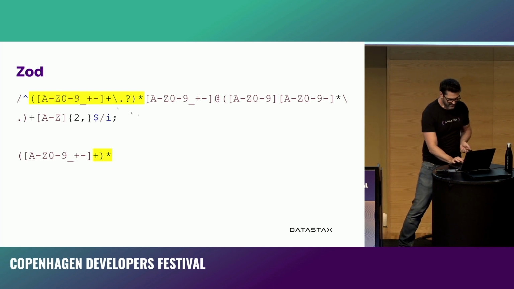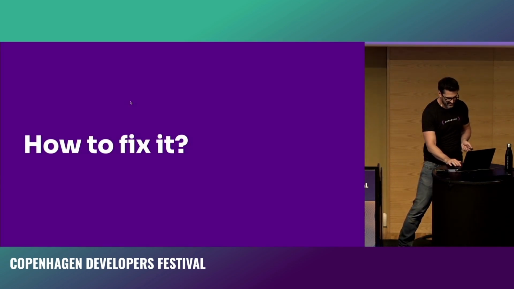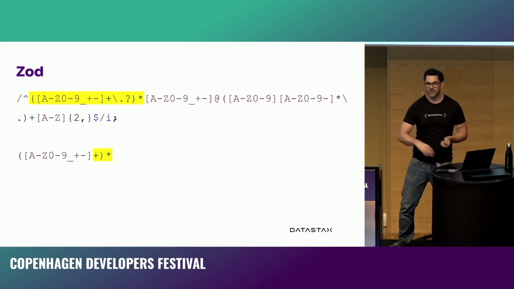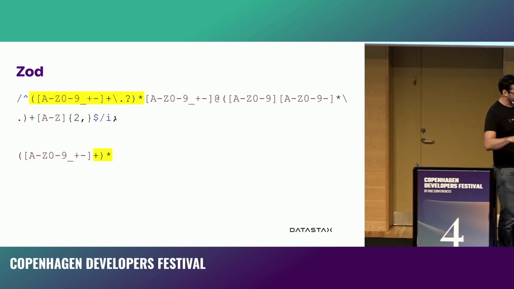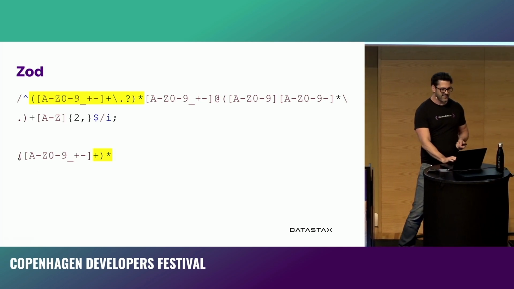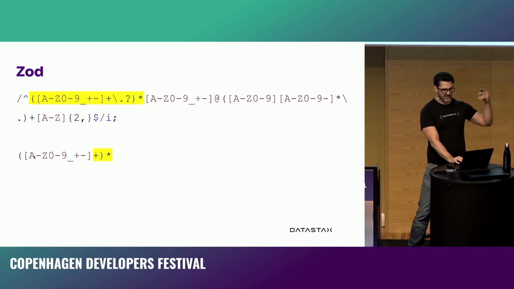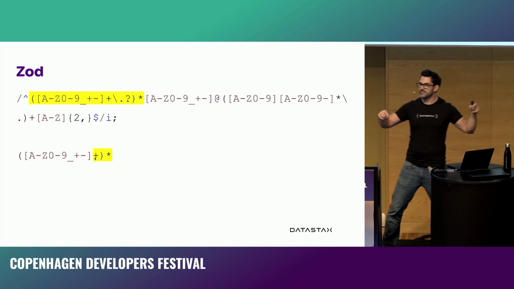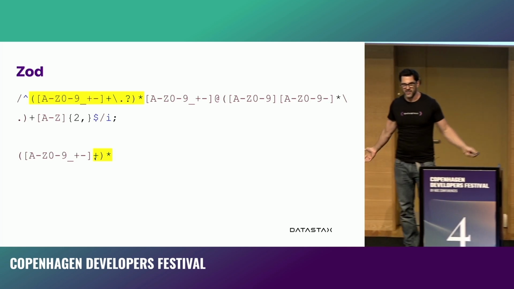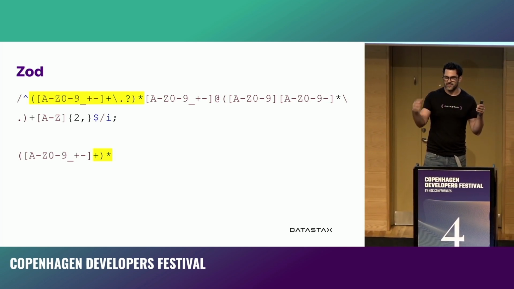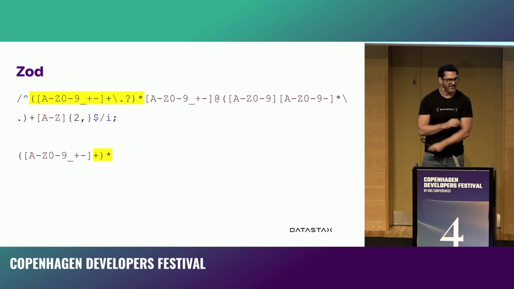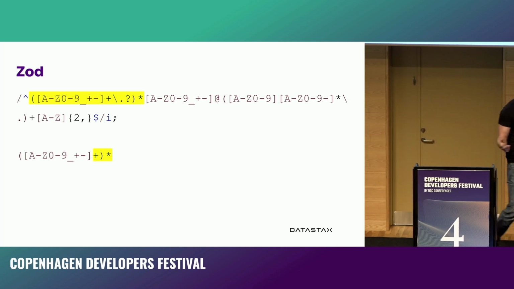So we've got the question mark there saying optional dot. And because it's a question mark, 0 or 1, we can just remove it, because it never has to matter. And that leaves us with this kind of pattern here, which says characters, this is case insensitive, so it's actually any letters, any numbers, underscore, plus or minus, 1 or more times, and that entire group 0 or more times. And so because that entire group can be 1 or more time and 0 or more time, it overlaps entirely with itself. And so it causes the same problem.